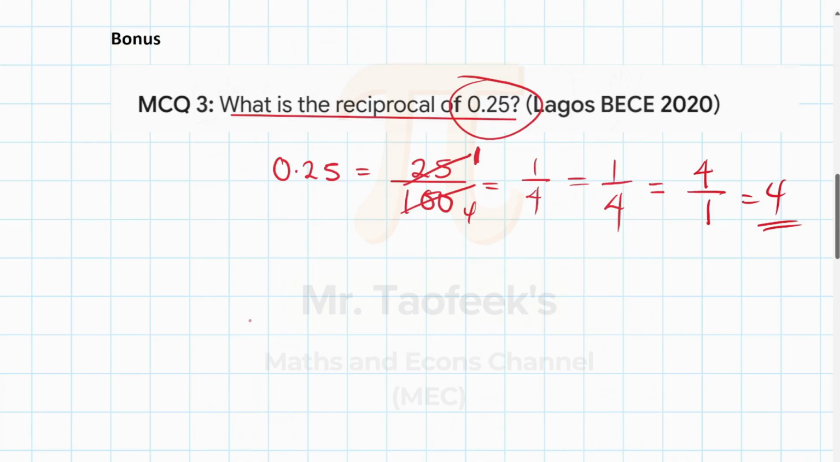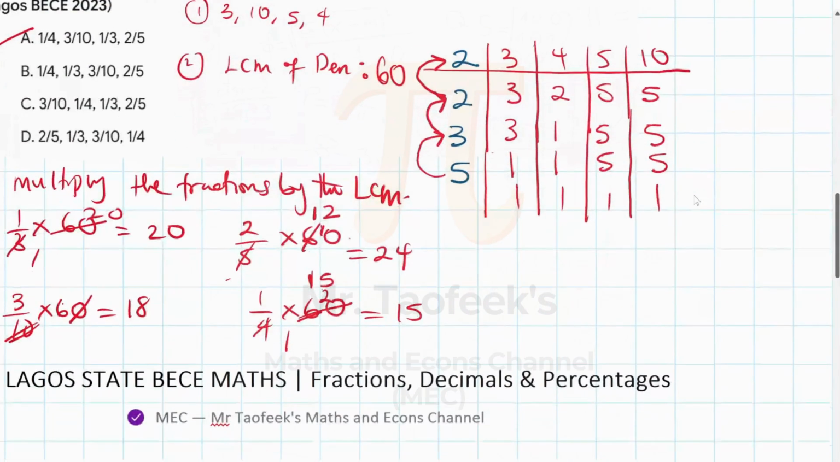Sometimes they might say the multiplicative inverse. Multiplicative inverse is one of the terminologies that can be used for these questions. So find the reciprocal, find the multiplicative inverse, they're all the same. Okay, we're done with our multiplication.